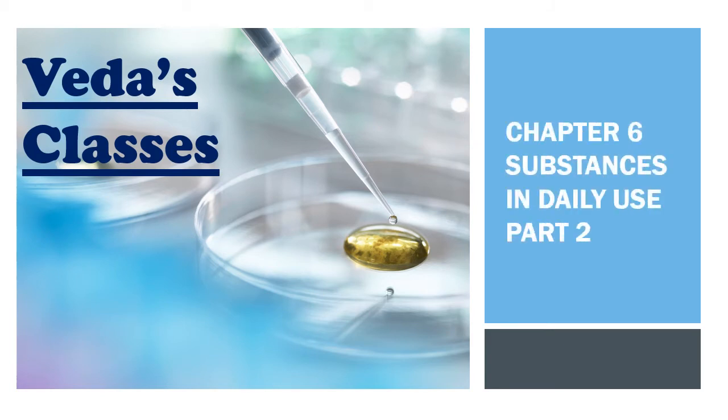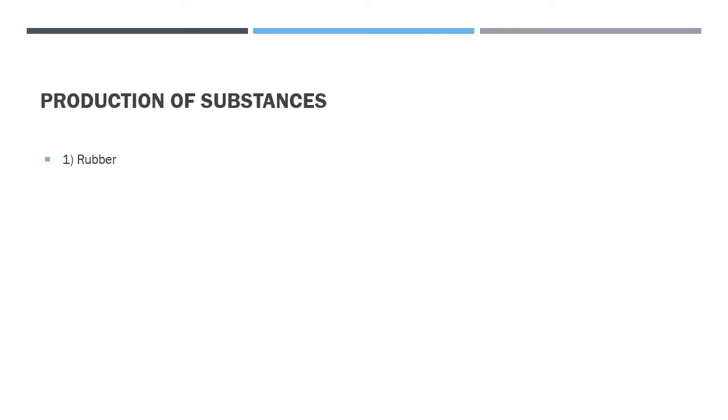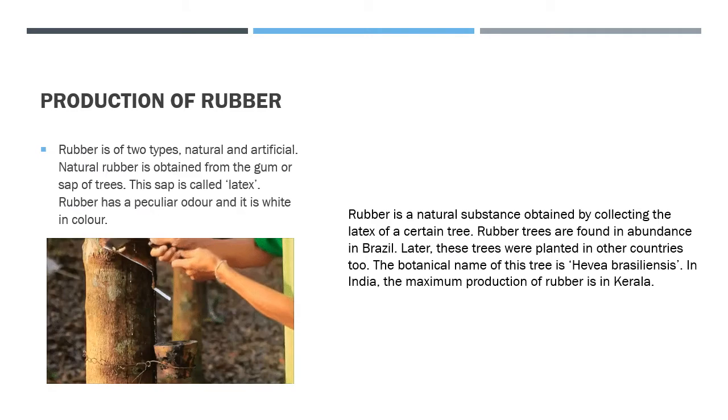Today we are going to learn about chapter number 6, Substances in Daily Use, part 2 of the subject Science, Standard 6. In this we are going to learn about production of some substances. In that, first is rubber, then paper, then synthetic threads or fibers.